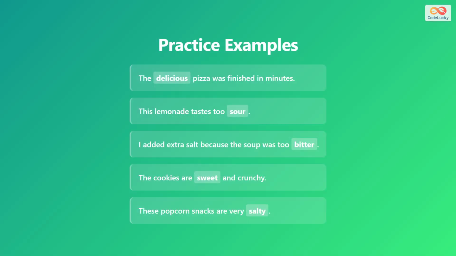Let's practice with real sentences. The delicious pizza was finished in minutes. This lemonade tastes too sour. I added extra salt because the soup was too bitter. The cookies are sweet and crunchy. These popcorn snacks are very salty. Notice how the taste adjectives fit naturally into sentences about food and drinks.